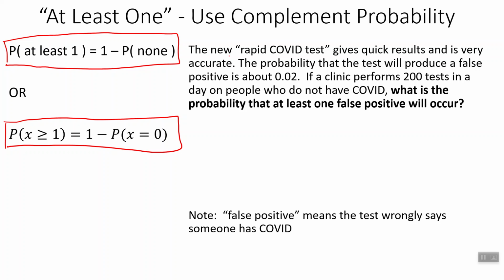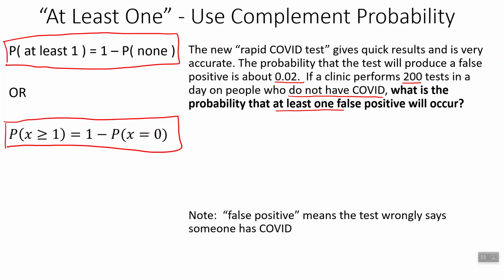So here's another example. The new rapid COVID test gives quick results and is very accurate. The probability that the test will produce a false positive is 0.02. If the clinic performs 200 tests in a day on people who do not have COVID, so we know for a fact that they don't have COVID, what is the probability that at least one false positive will occur? If you're not sure, a false positive means the test wrongly says that they do have the disease.